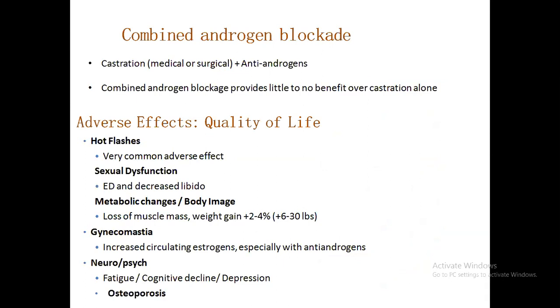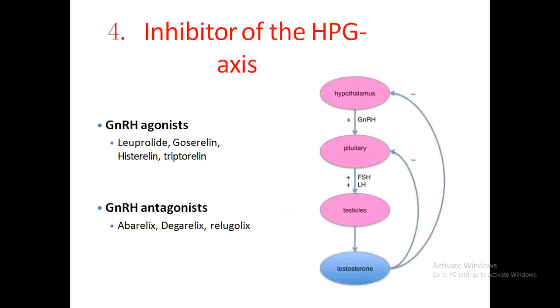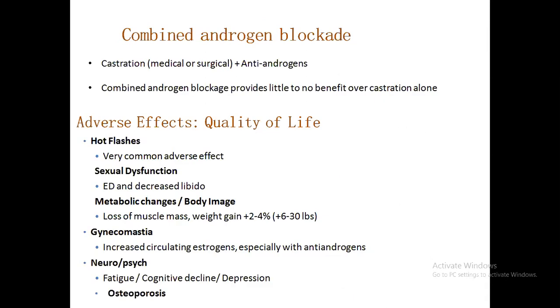used along with an anti-androgen, as was done previously, but nowadays it is seen that combined androgen blockade provides little or no benefit. The only benefit is that before going to the GnRH agonist, that is leuprolide, you must give the first-generation anti-androgen, bicalutamide or nilutamide, for 7 days or more, even 14 or 21 days, to prevent the androgen flare.